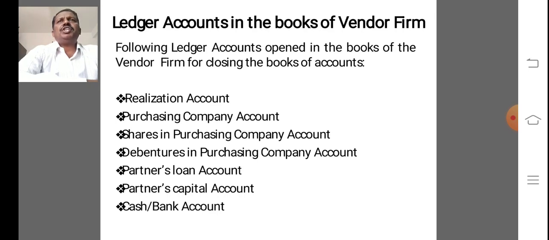That is realization account, purchasing company account, shares in purchasing company account, debentures in purchasing company account, partners loan account, partners capital account, cash or bank account.